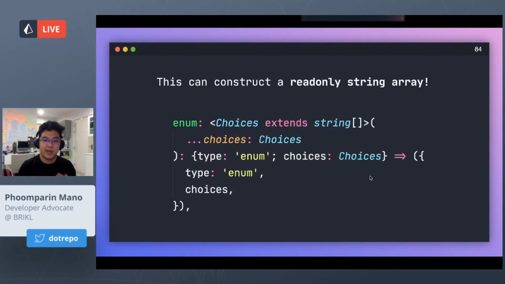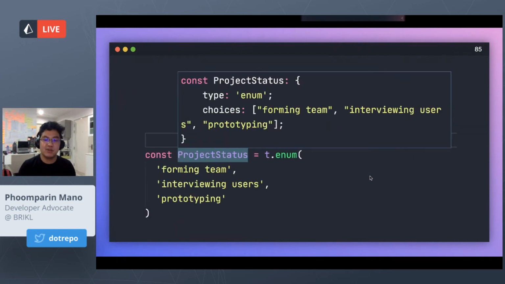Luckily, there's another way. You can use a rest operator to construct the choices into an array, and then you make that a generic which extends a string, which is precisely what we want. And this will allow us to preserve the string type. So that will not widen the type to be an array of string, but it will preserve the choices in our enum. So that's great.